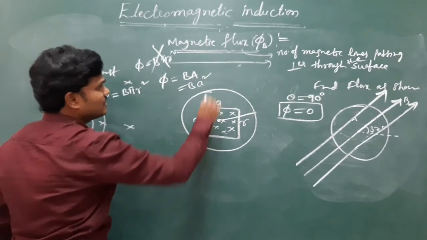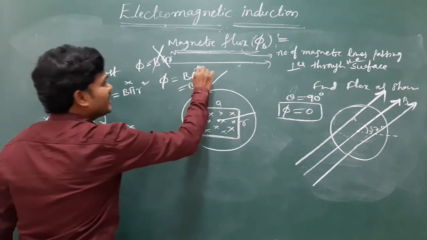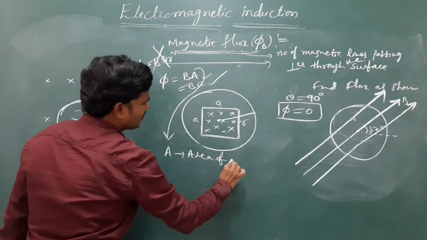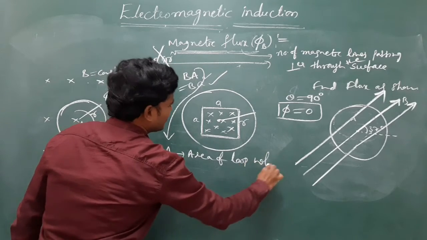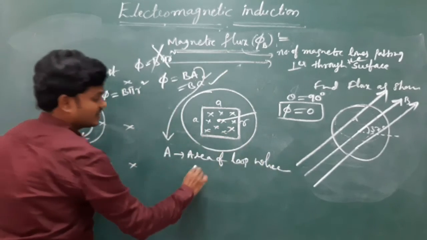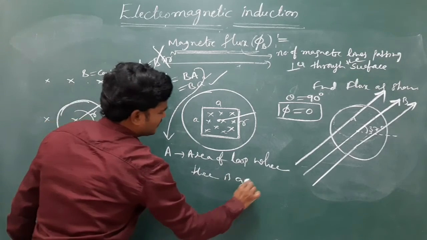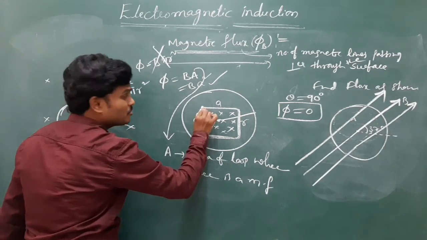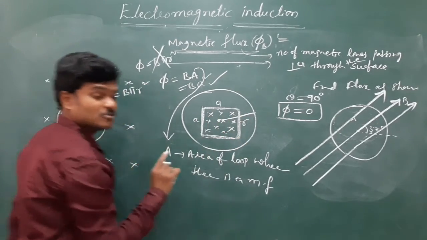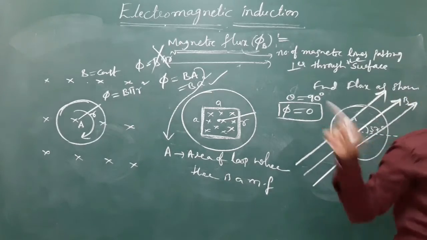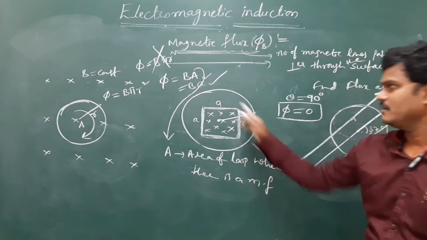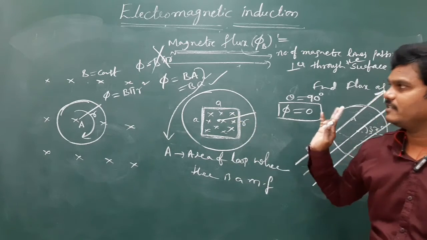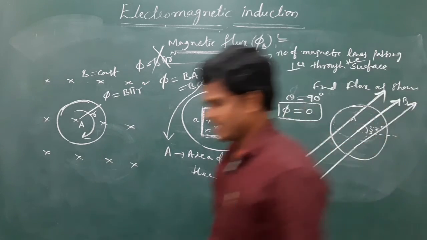So what is the answer for this? Answer is B A square. What is A? A is the area of the loop where there is a magnetic field. The magnetic field exists up to here, so you have to take only the area of this loop. Just recall Gauss law in calculating for solid sphere, hollow sphere. Here A is the area of the loop in the magnetic field. So B A square.